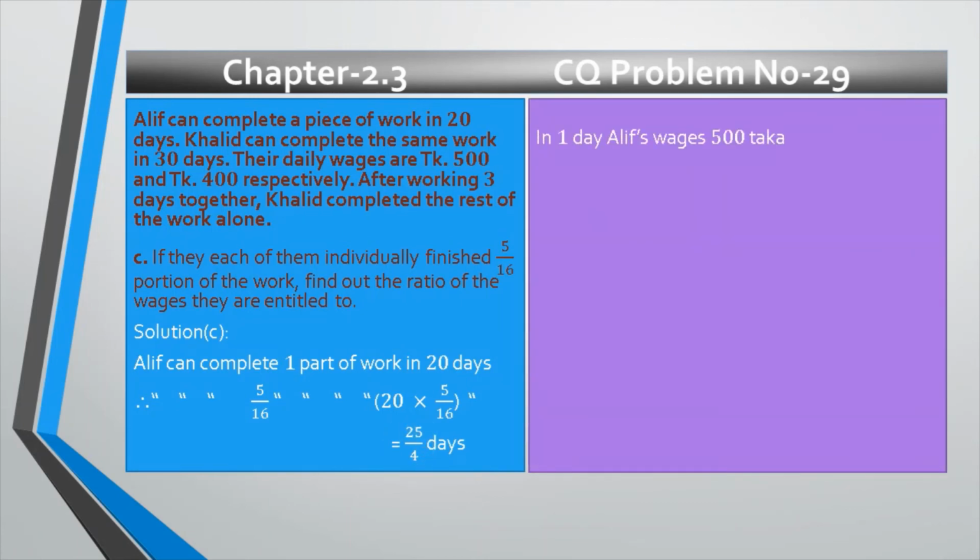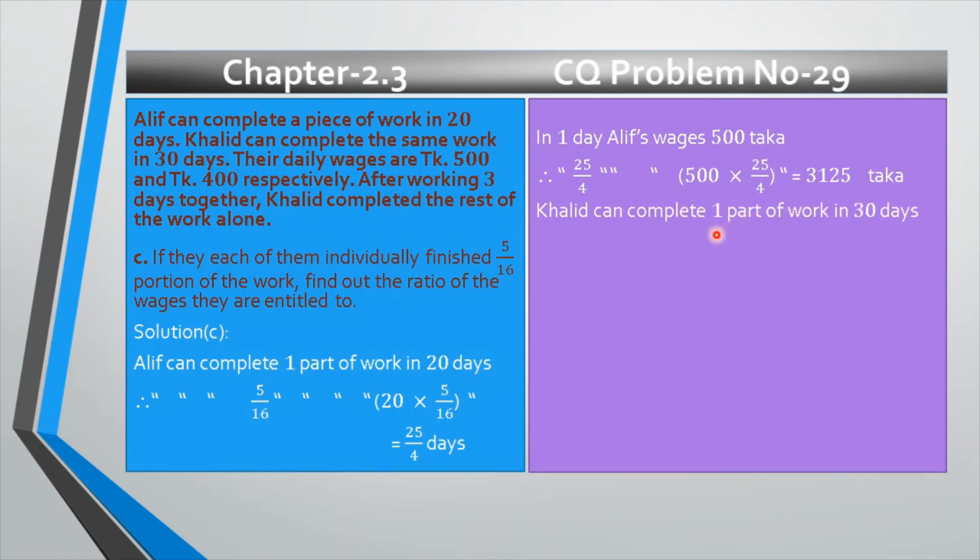Now in one day Alif's wages is 500 taka, it is written in the given portion in the stem. So in 25 by 4 days Alif's wages is 500 multiplied by 25 by 4, and if we reduce we will get 3125 taka, that means 3125 taka.